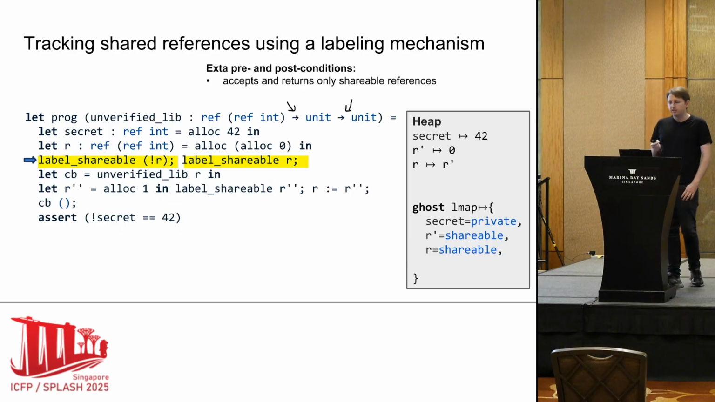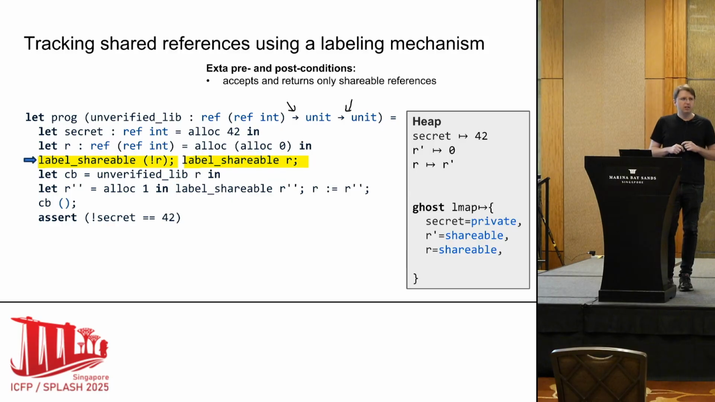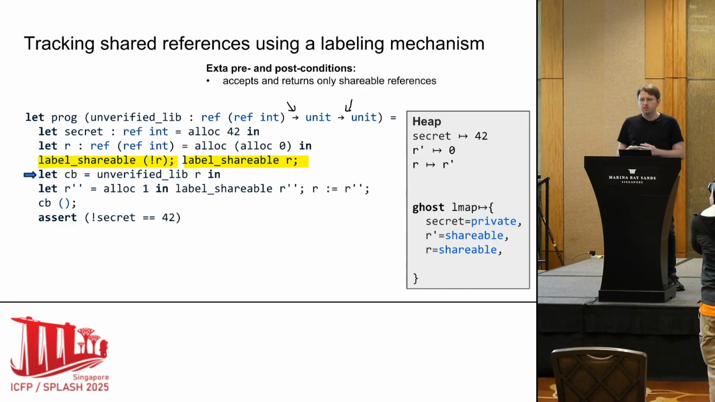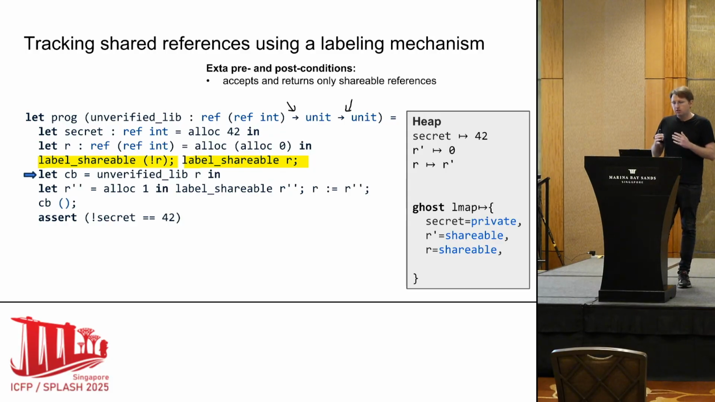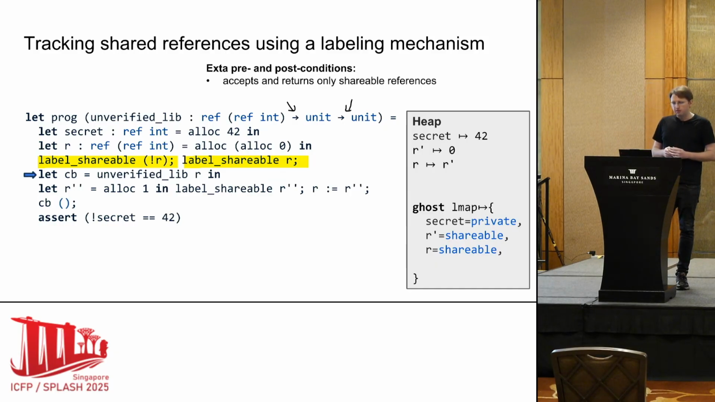And the user cannot forget to do this, because as part of SecRef, the assumption made about the unverified code gets extended. Now we assume about the unverified library that it accepts and returns only shareable references. So when the user tries to call the unverified library, they actually have to prove that R is labeled as shareable. Because we are in F star, this is done using the SMT solver, which simplifies things.